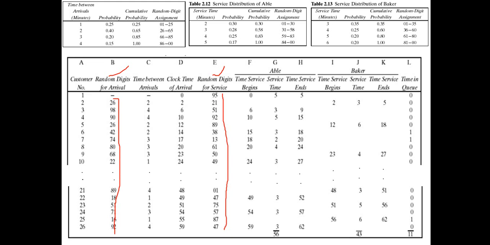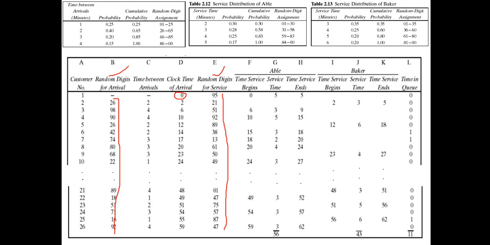As we said, customer 1 does not have any interval time, so we don't need to use any random digit for the first customer. We just use a hyphen in place of the random digit for interval, and also a hyphen for the time between arrival. And we have said that the arrival time of the first customer is always 0, because when the first customer arrives in the system the simulation clock starts ticking.